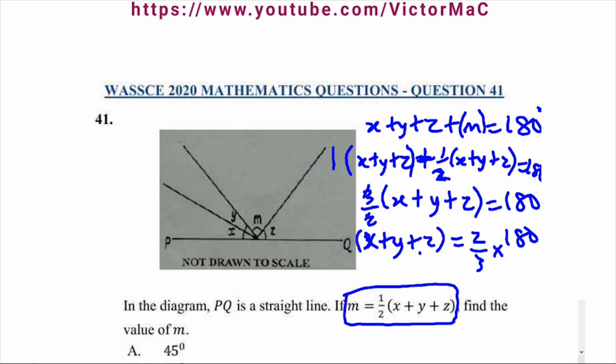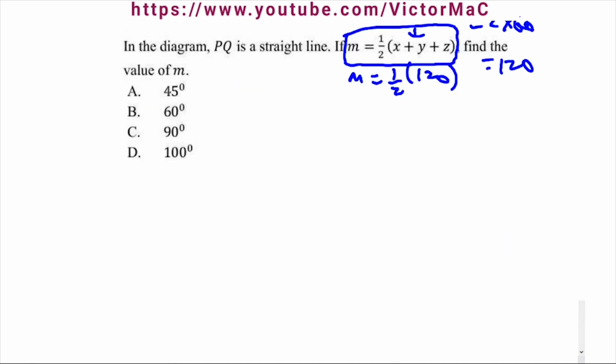So a third of 180 is 60, 2 times 60, the answer is 120. Just for this alone in brackets. So since M is half of the whole, which is 120, the sum of x plus y plus z, half of 120 is 60. So our answer is 60 degrees, option B.